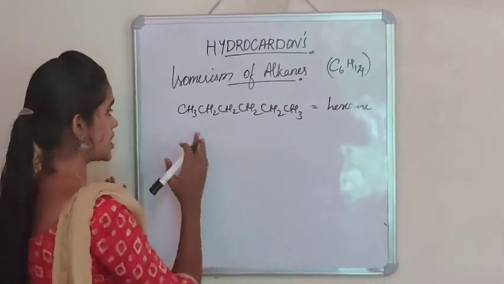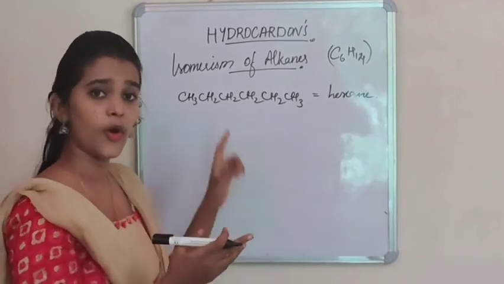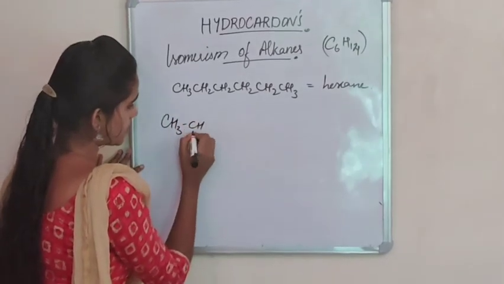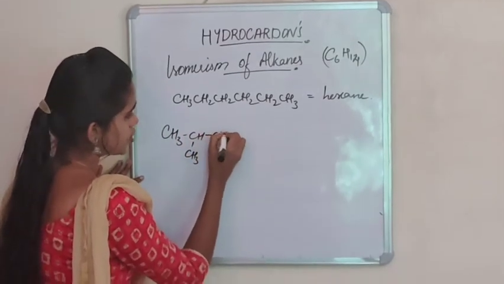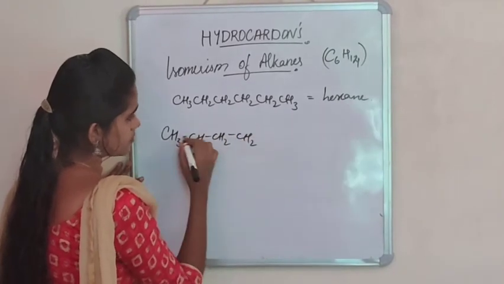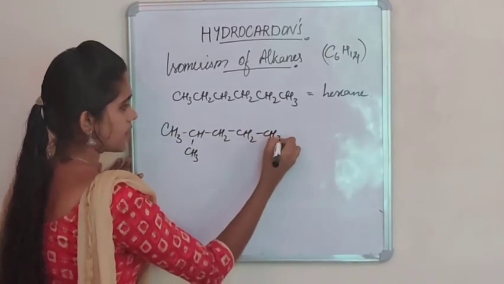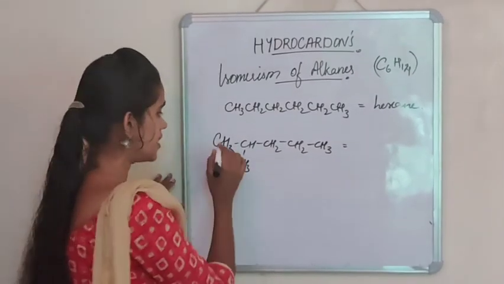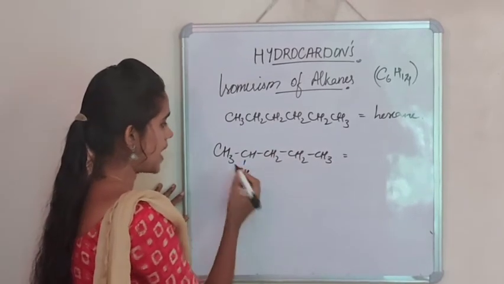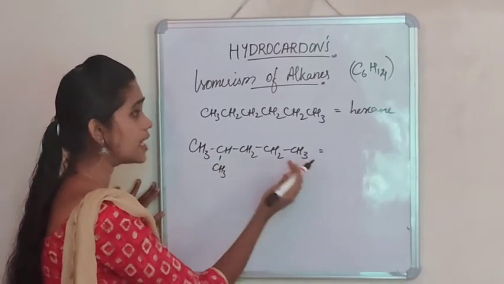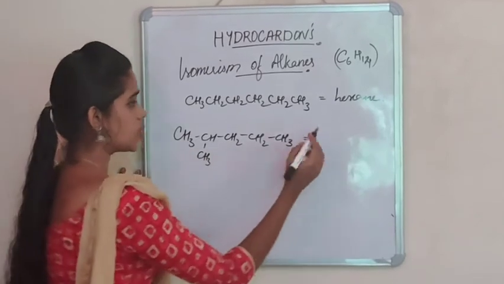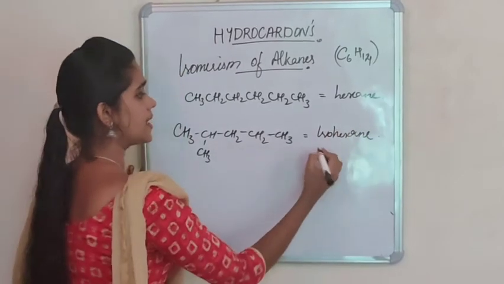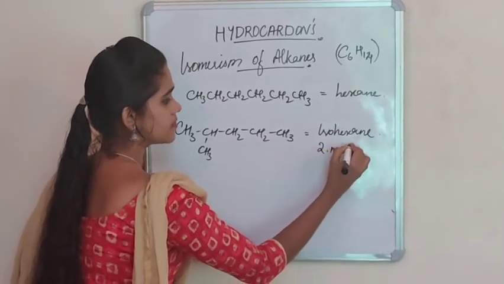So if we consider a case where there is a substitution of a methyl group on the second carbon atom, that is CH3-CH(CH3)-CH2-CH2-CH3. In this case, is there any difference in the number of carbon and hydrogen? See, we have 6 carbon and a total of 14 hydrogen. So it can be given as isohexane, or the naming is 2-methylpentane.